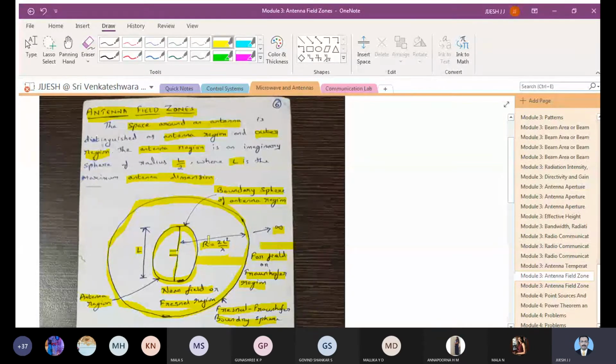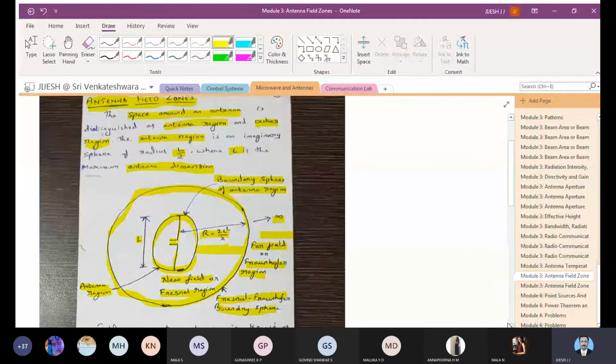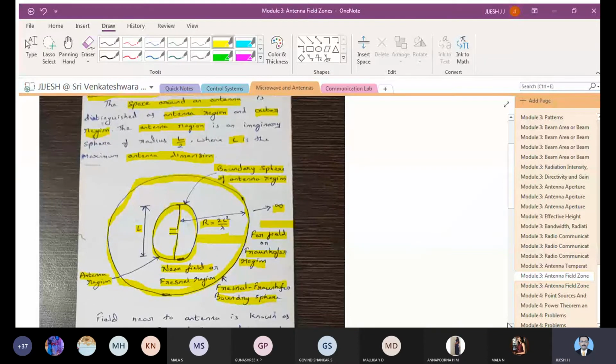You have to understand how the fields are classified. They are classified as near field and far field with the help of the equation 2L square by lambda. Within 2L square by lambda, you call it near field. Above that value, you call it far field or Fraunhofer region.